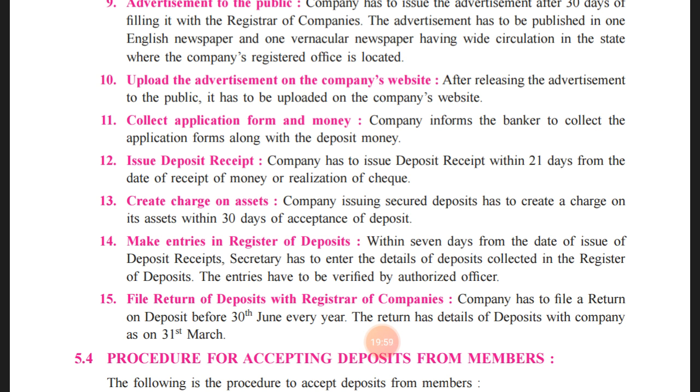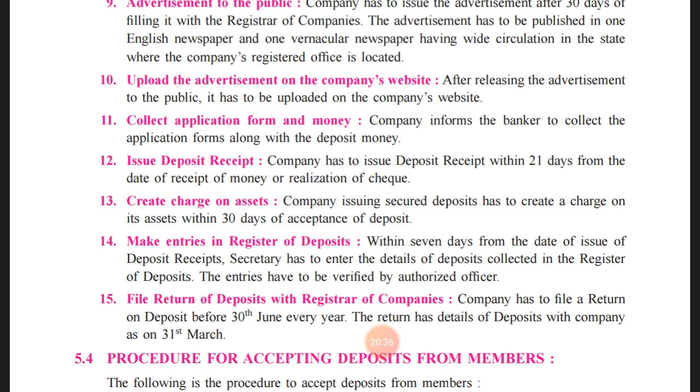The second last one is making the entries in the register of deposits. Within 7 days from the date of issue of the deposit receipt, the secretary has to enter the details of deposits collected in the register of deposits. Sorry, within 7 days from the date of issue of deposit receipt, the secretary has to make sure that they enter all the relevant data into the register of deposits, so that each and everything is maintained in a more systematic manner.